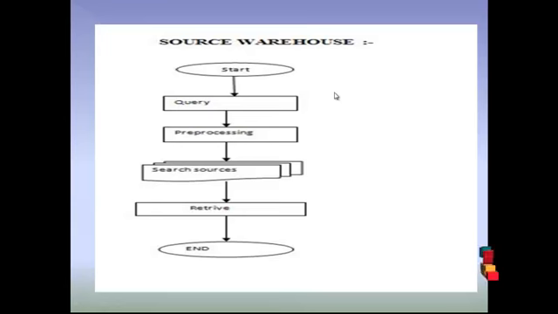Then the next one is source warehouse. In the source warehouse, we are using the Wikipedia dataset, which contains more information as well as the HTML dataset. In this way, we are going to analyze the key pattern in the query. After getting the key pattern, we are going to search the Wikipedia dataset for the key pattern along with the multimedia data. After getting the information regarding the key pattern, we are going to retrieve the information from Wikipedia and just present the information to the users.